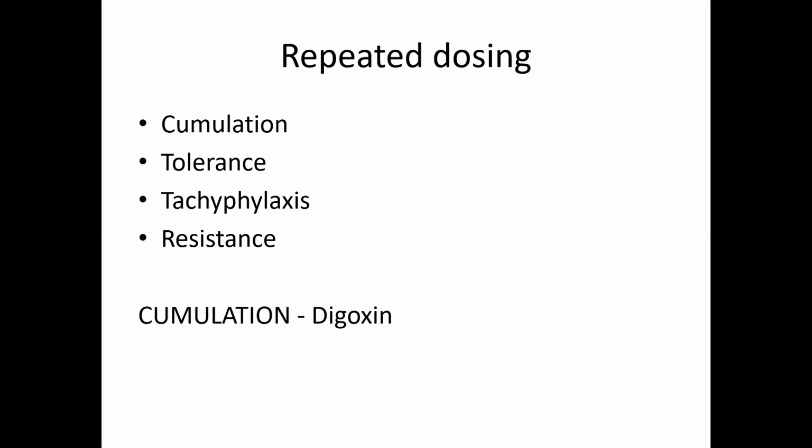Cumulation is accumulation of concentration of the drug. Drugs which are slowly eliminated by excretory organs may accumulate, resulting in toxicity. Examples are digoxin, heavy metals, and emetine.